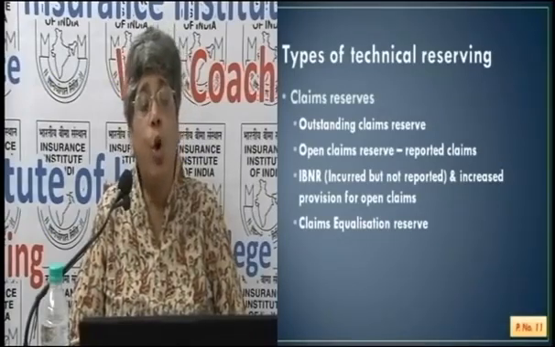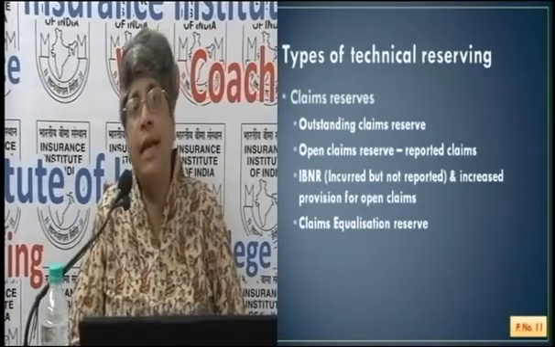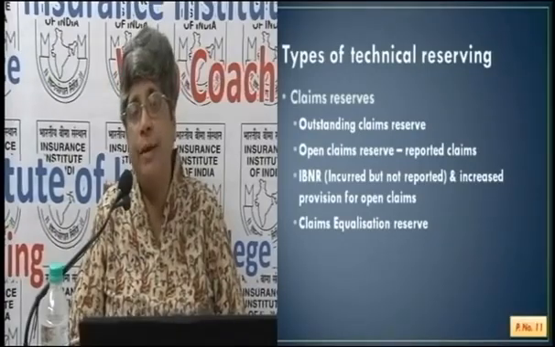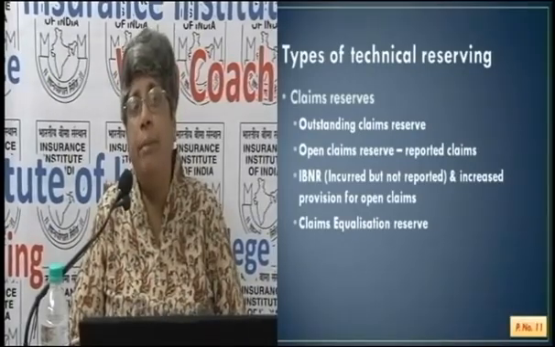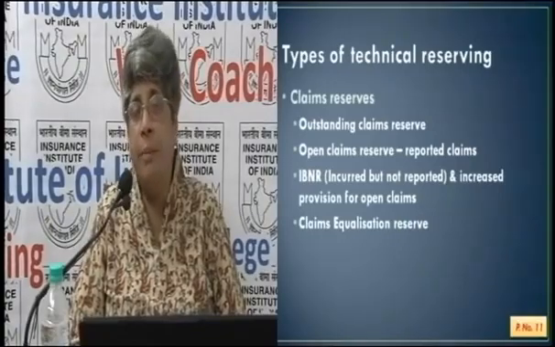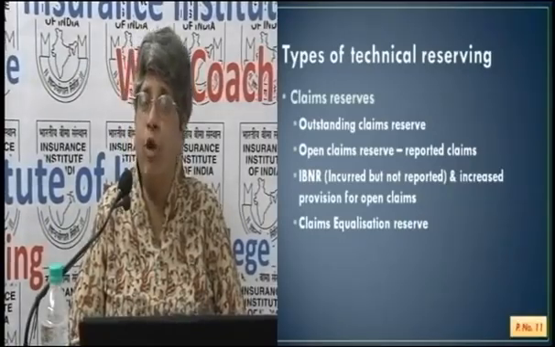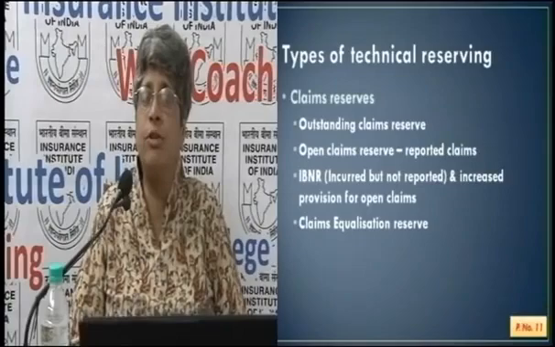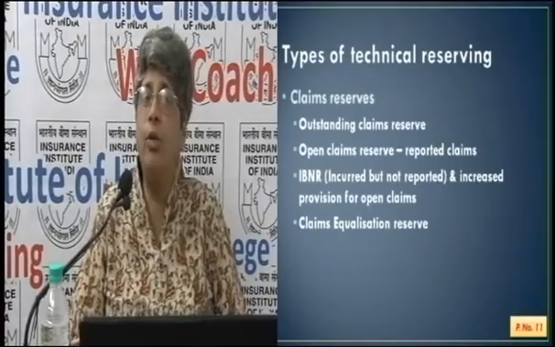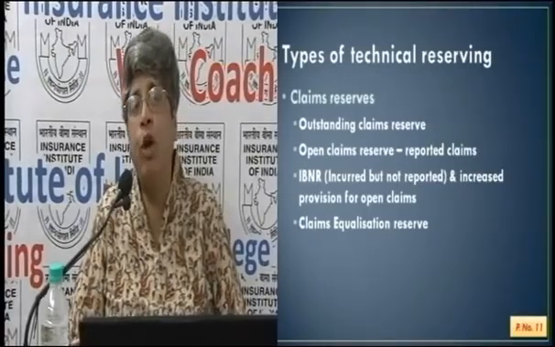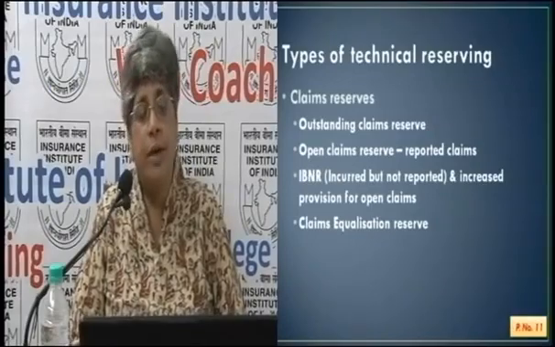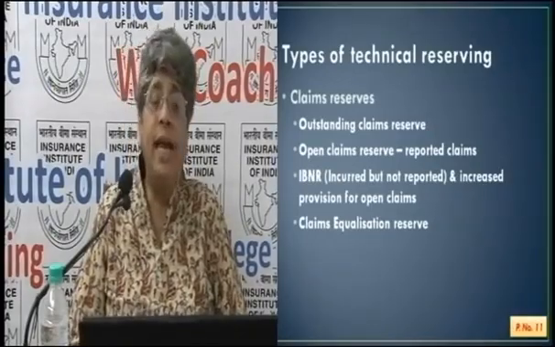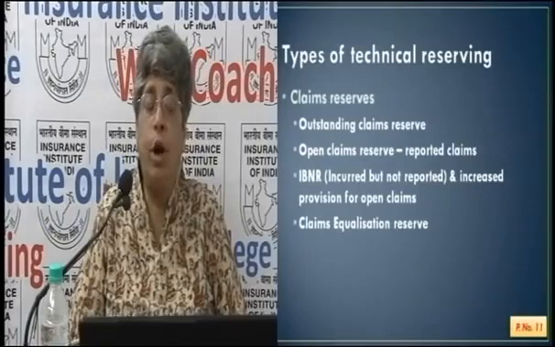One is what is called open claims reserve. That is, the claim is reported, a provision is made, and this provision will be updated based on figures that are coming in. So we have got information about the loss. The insurance company, according to their experience, has estimated the amount of loss and provided for it. The second is known as incurred but not reported, or IBNR.